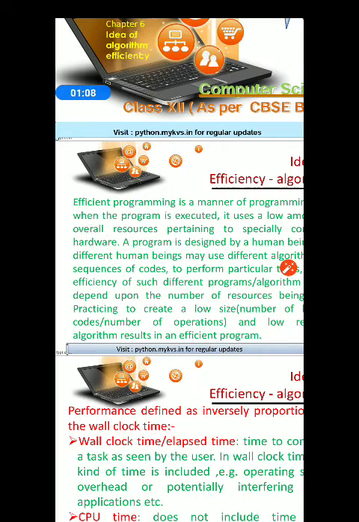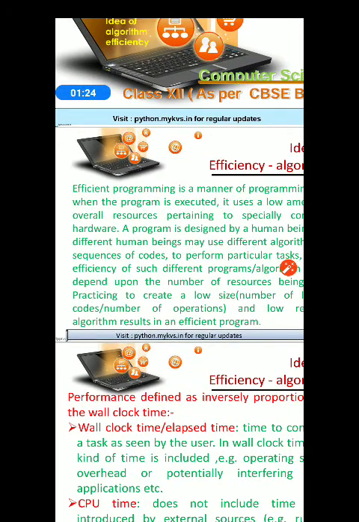Efficient programming means you are solving a problem with less number of programming lines. Line of programs gets reduced. Moreover, efficient programming means the time factor, that is the time it is taking to execute a program, must be optimized or must be less.